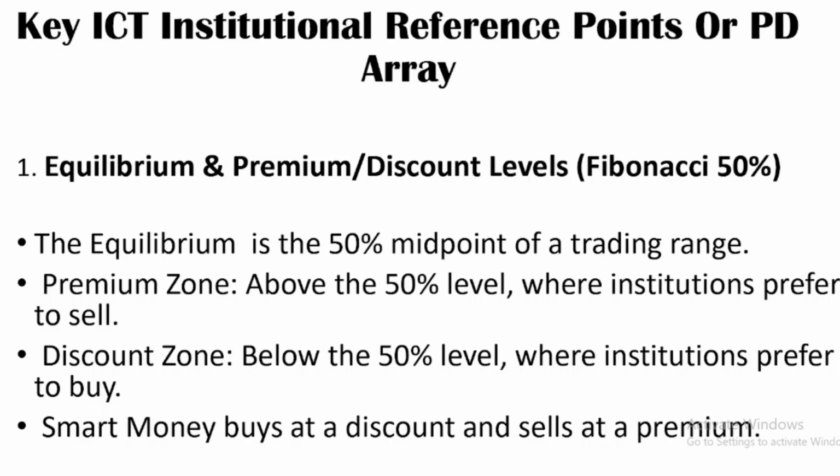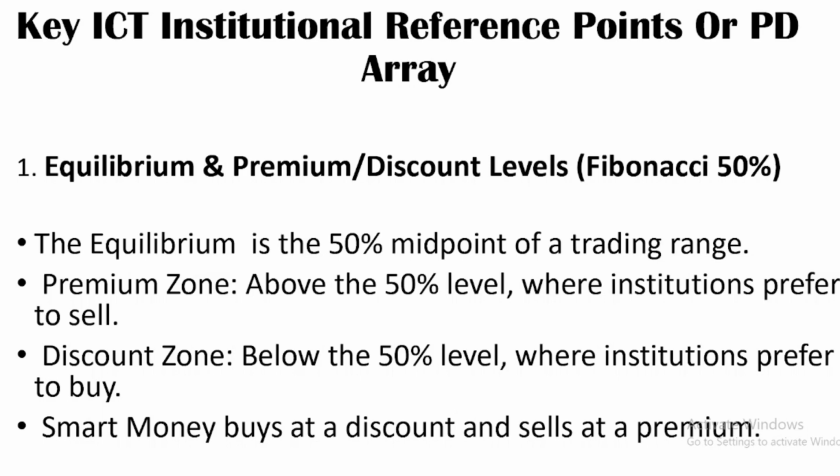When we talk about a discount zone, the discount array, it should be a zone. This is below the 50% level, where institutions prefer to buy. They prefer to buy when price is cheap, and they prefer to sell when it is expensive.